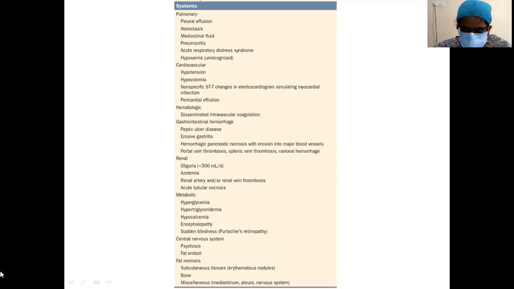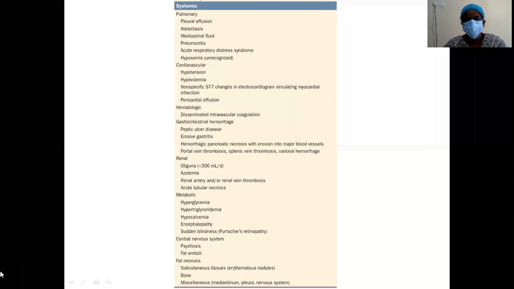What are the hematological complications of acute pancreatitis? They can be disseminated intravascular coagulation, gastrointestinal hemorrhage, peptic ulcer disease, erosive gastritis, hemorrhagic pancreatic necrosis with erosion into major blood vessels, portal vein thrombosis and splenic vein thrombosis, variceal hemorrhages. It can cause renal failure, oliguria, azotemia, ATN, acute tubular necrosis.